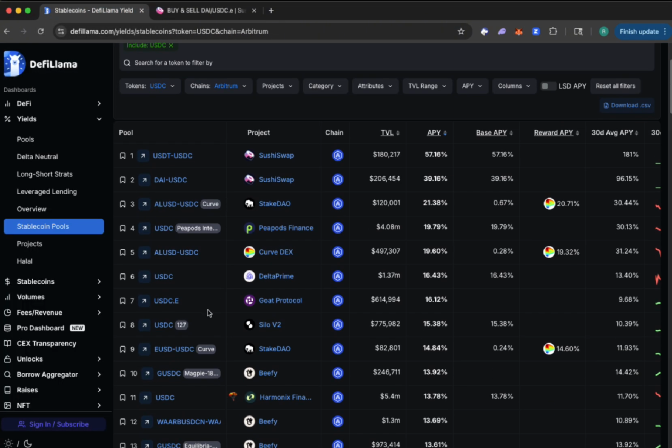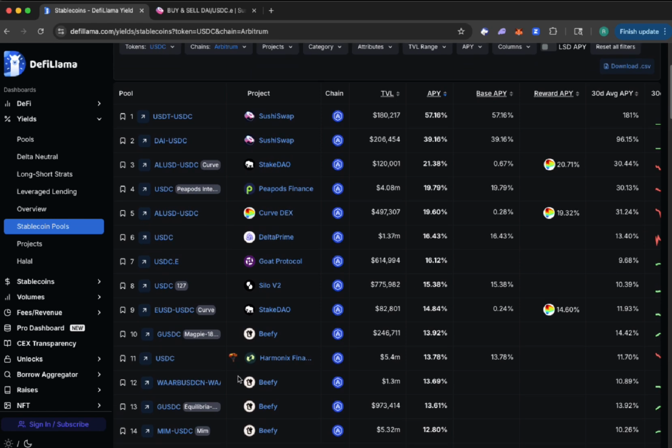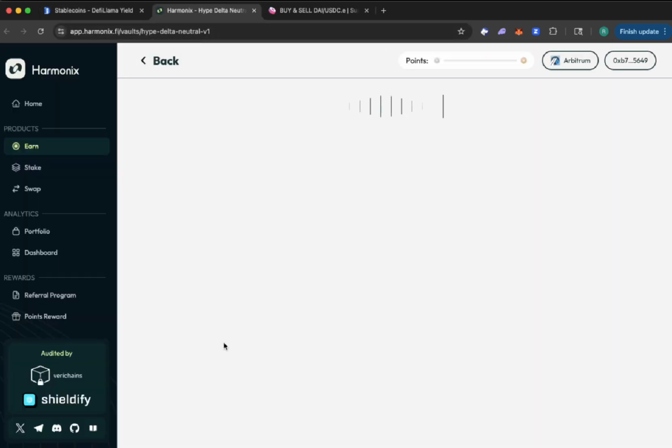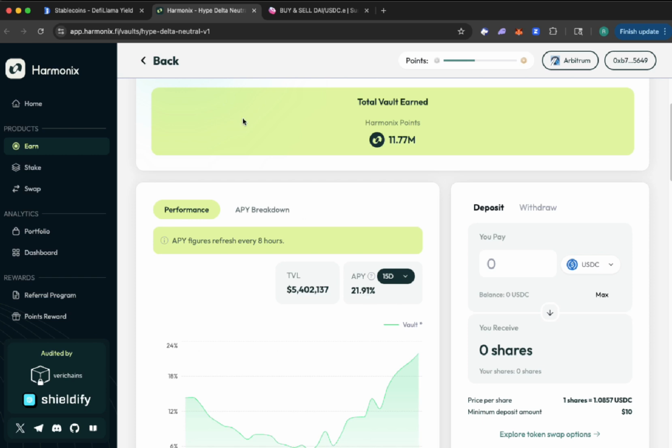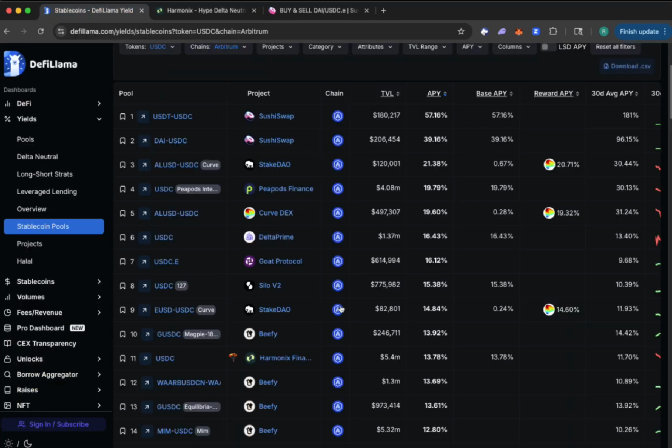The other thing you want to take a look at on a lot of these types of pools is that sometimes they don't even exist anymore. Like you can look at something like Harmonix. You take a look at the fees. You can see, hey, look, the APY is 21%. It's a 15-day APY, so it's actually quite high. And you take a look at that and see if it's really good.